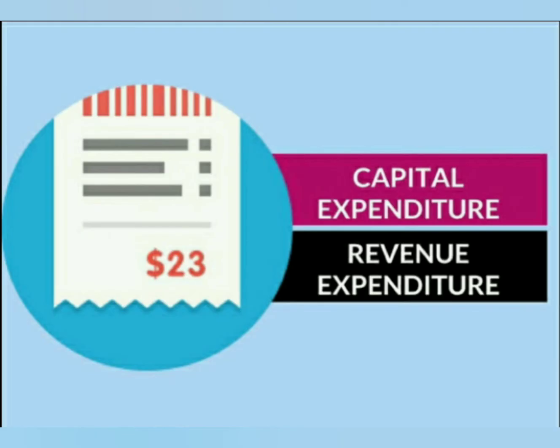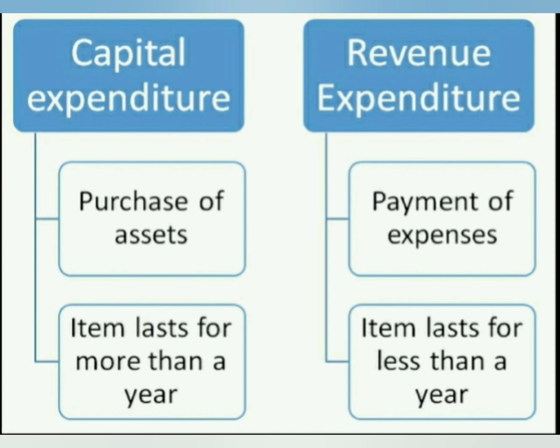Capital expenditure. Any expenditure incurred for acquiring or increasing the value of fixed assets is termed as capital expenditure. For example, purchase of building, installation of machinery, etc. Second one, revenue expenditure. An expenditure whose full benefit is received during the accounting period is termed as revenue expenditure. It is debited to trading profit and loss account. For example, payment of salary, payment of rent, etc.